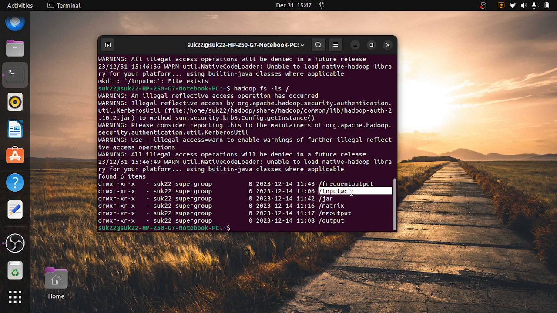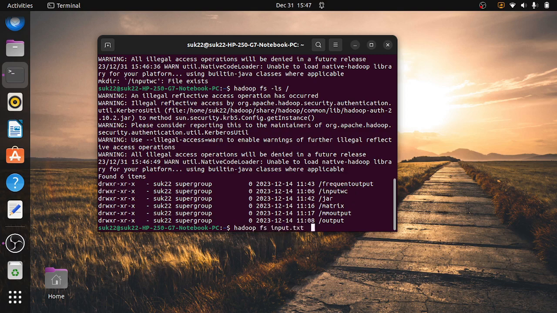How to identify whether this is a folder or a file? See here, d means directory, that is a folder. If it is a hyphen, it is a file. Here it is a folder.